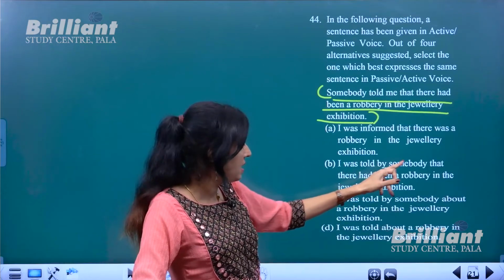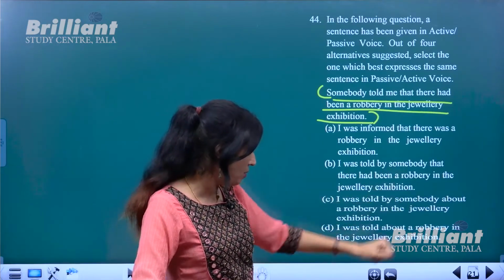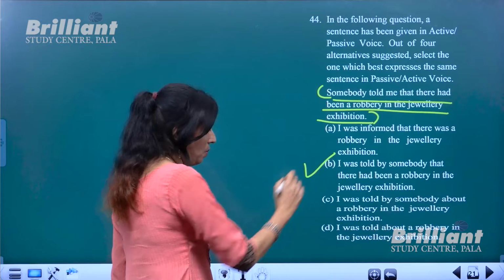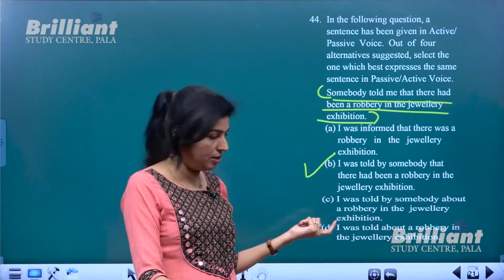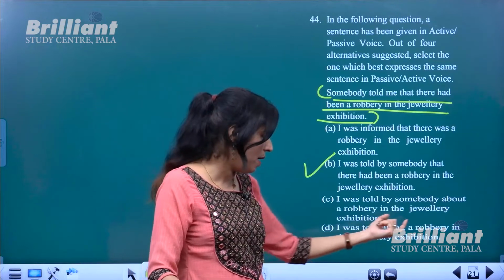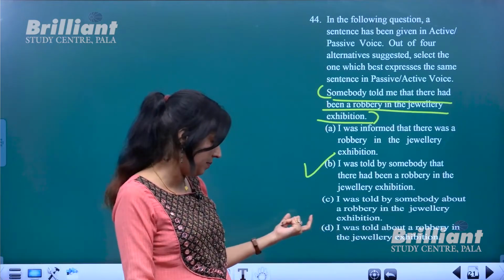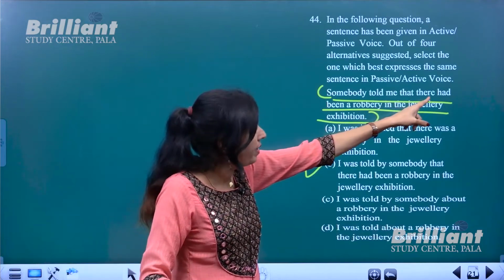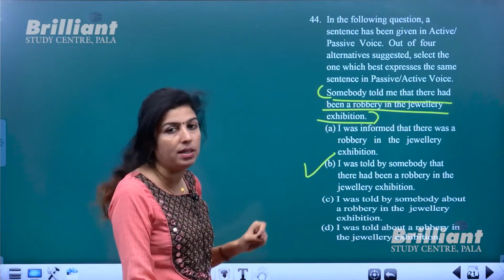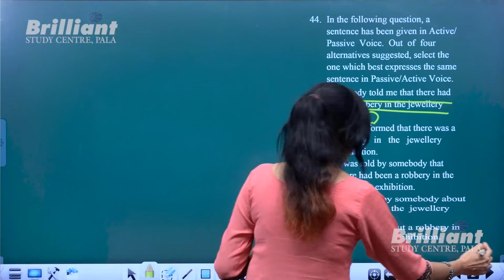I was told by somebody that there had been a robbery. So this is our option. About a robbery, again no tense used. Told about a robbery in the jewelry exhibition. So these options also cannot be taken. In accordance with this tense, it should be the second option.